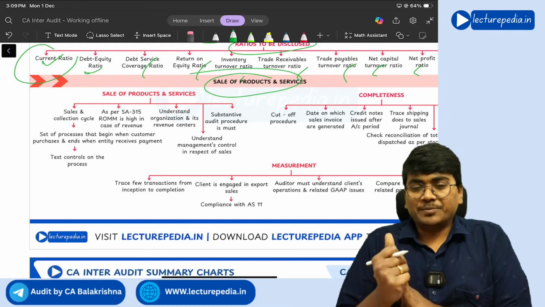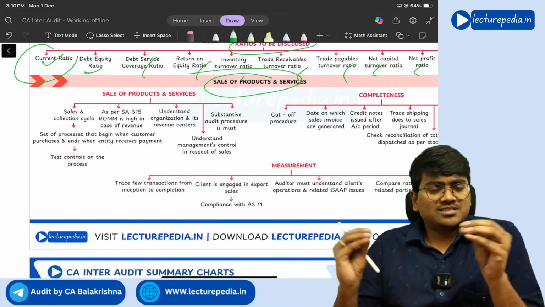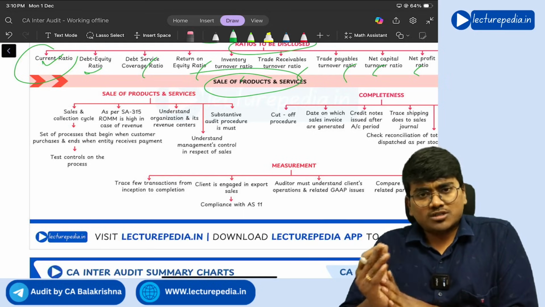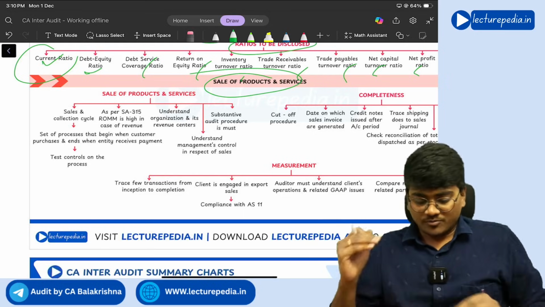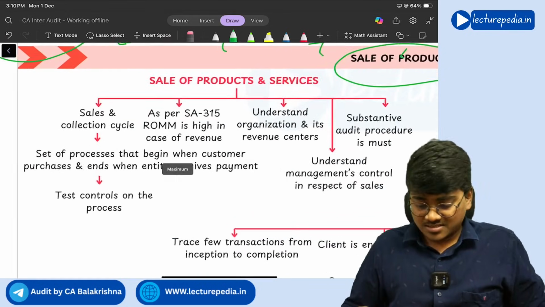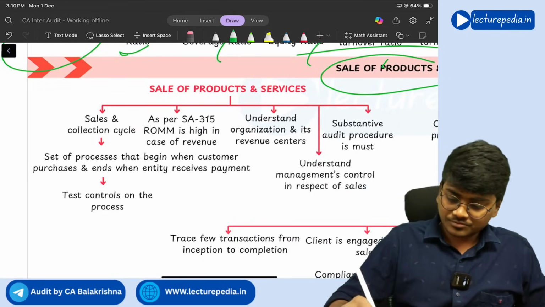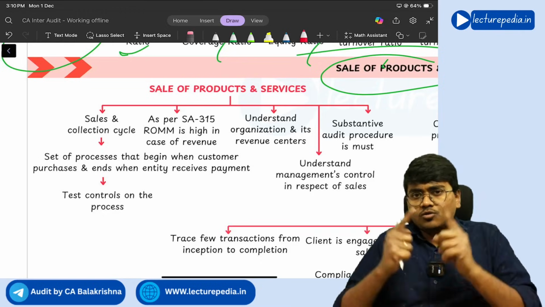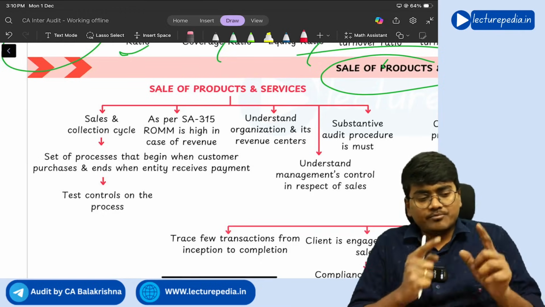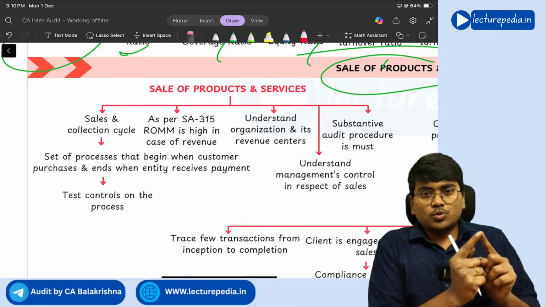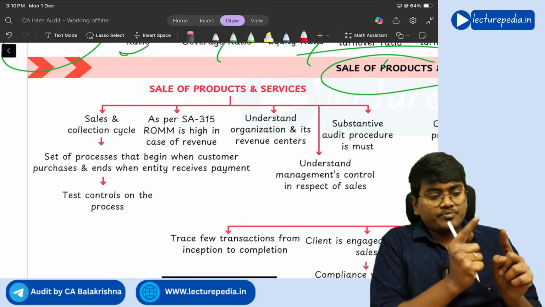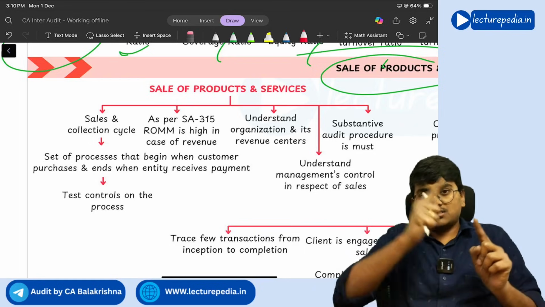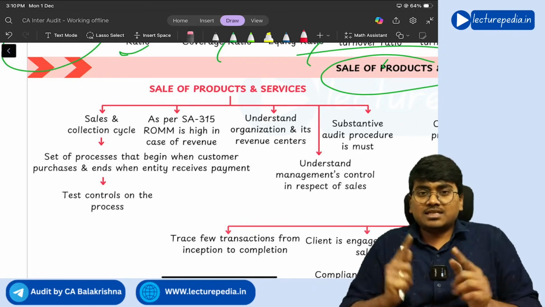In the P&L items, the first major thing will be sales, right? So what audit procedures will the auditor perform with respect to sales? Let us see. First of all, with respect to the sales cycle. Now, what is the sales cycle? From the time you sell the goods to the customer till the time you receive the money from the customer, this entire cycle will be the sales cycle.